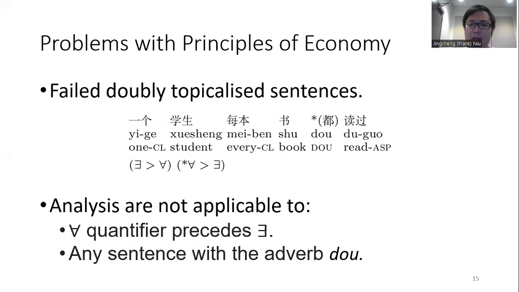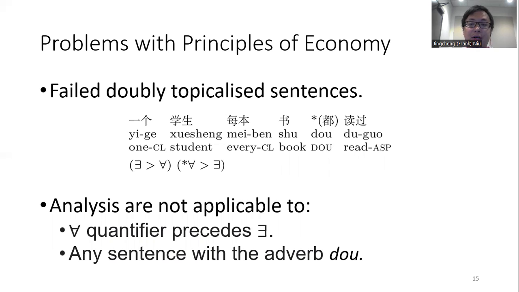However, there are two major problems with the principles of economy analysis. First is that it fails on doubly topicalized sentences. For example, for this sentence, 一个学生每本书都读过, A student, every book, dou read, only the wide existential reading is available.